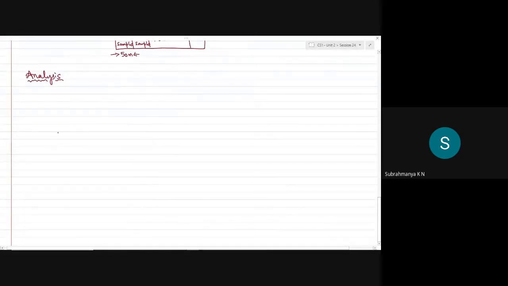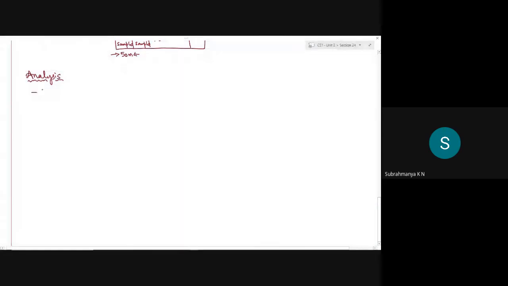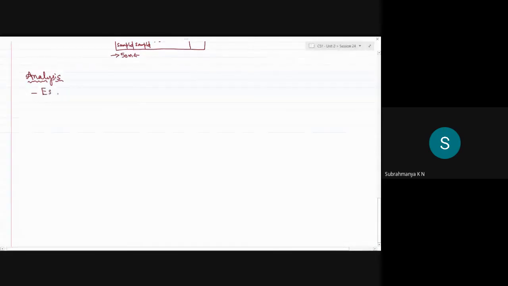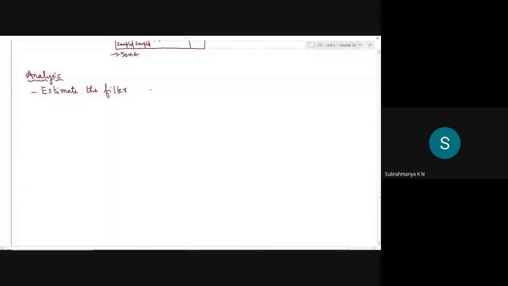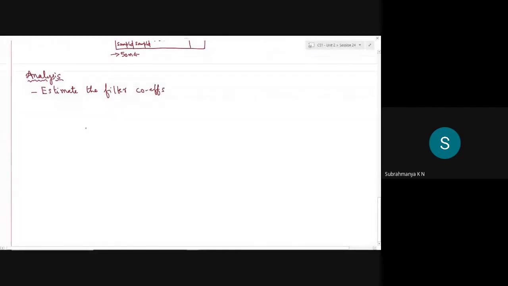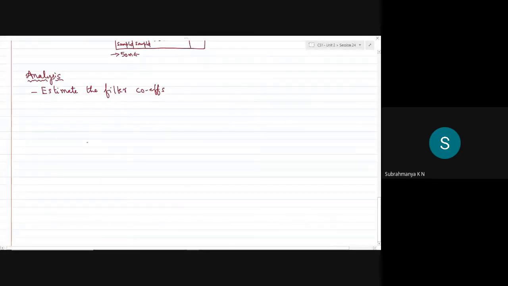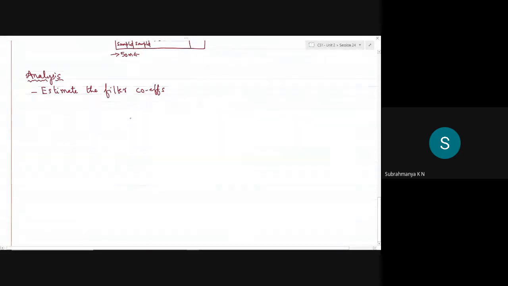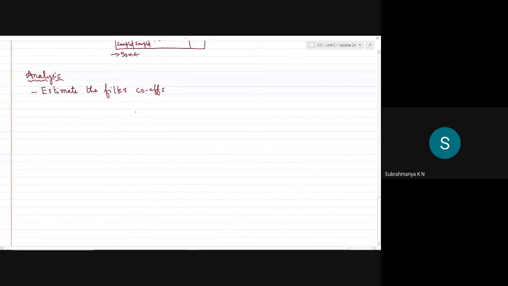The linear prediction is used to determine the filter coefficients. Our first job is to estimate the filter coefficients. How is it done? At the encoder, obviously, because I have taken this analysis part. The linear predictor of order p is the number of poles, or the number of coefficients involved in the filter itself.